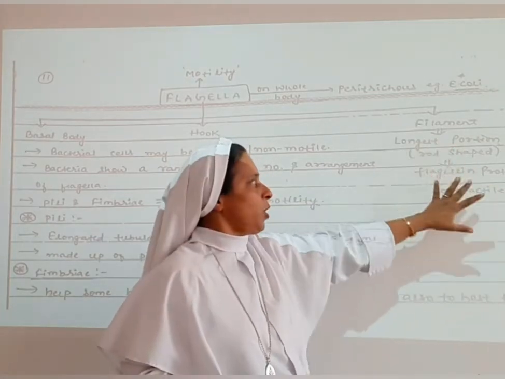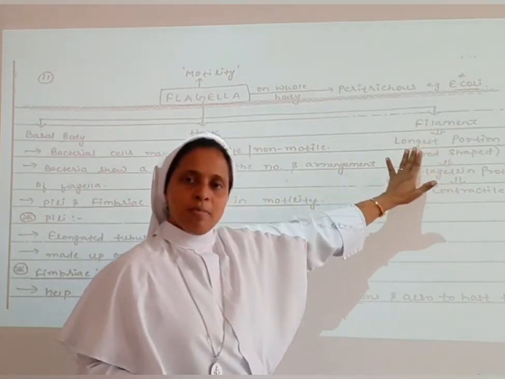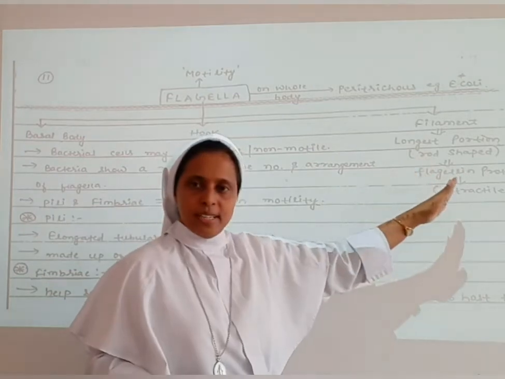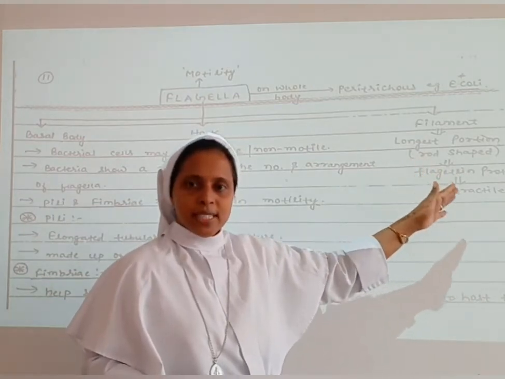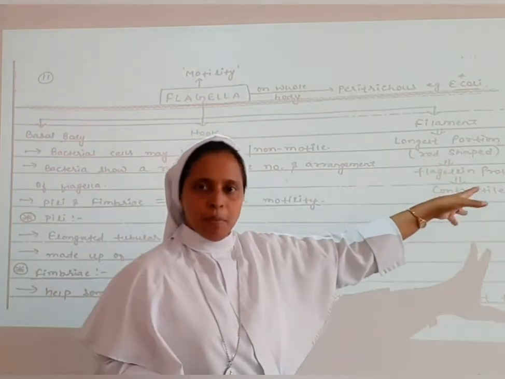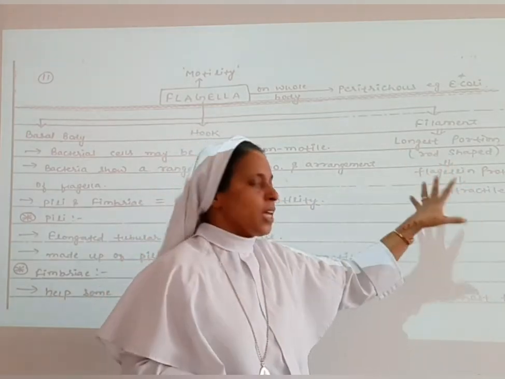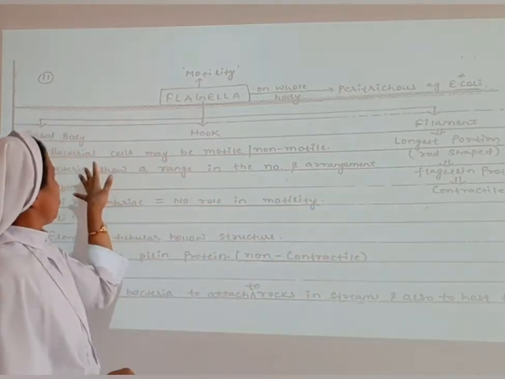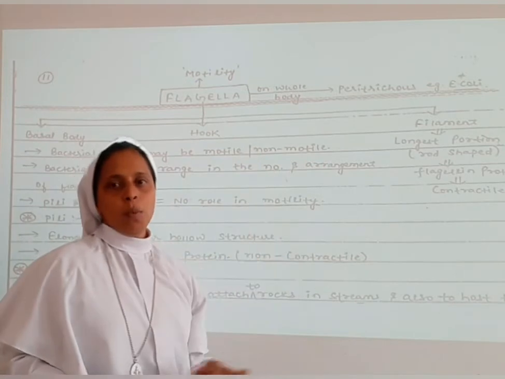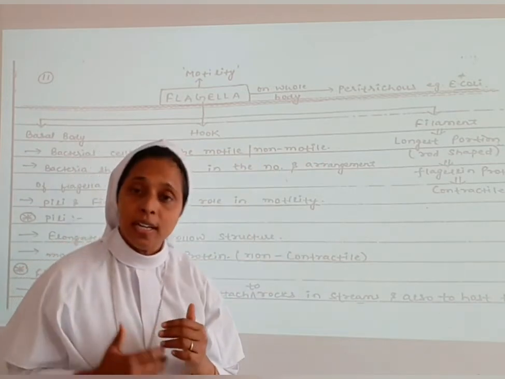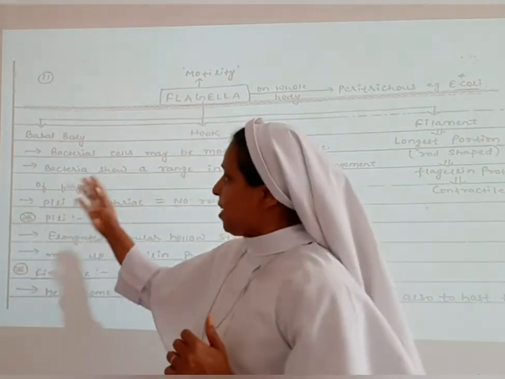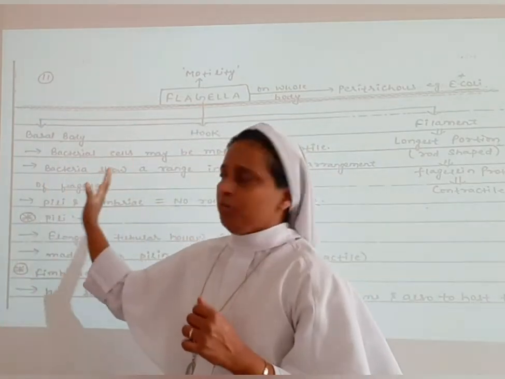These are the important points about the filament: it is the longest portion, it is rod shaped, and it is composed of flagellin protein. Many times the question is asked in exams: flagella is composed of what type of protein? Flagellin protein, and it is contractile. Bacterial cells may be motile and sometimes non-motile. Bacteria show a range in the number and arrangement of flagella.